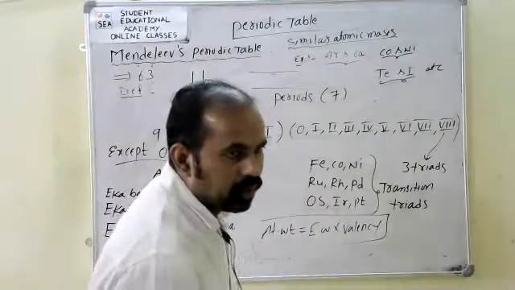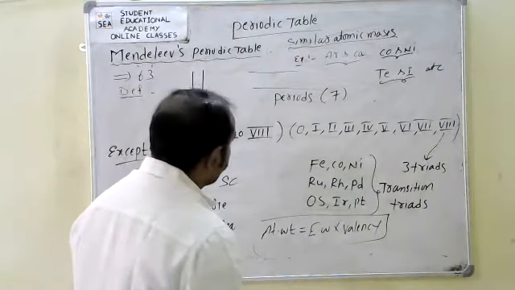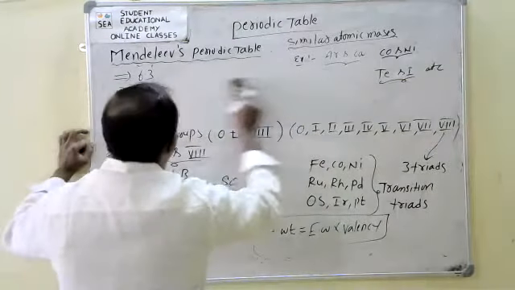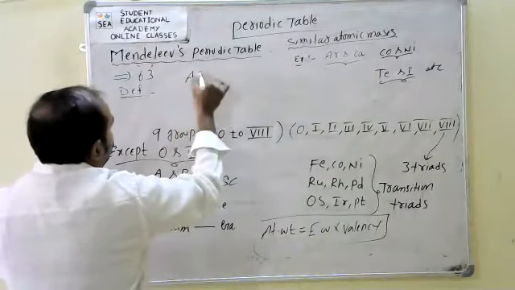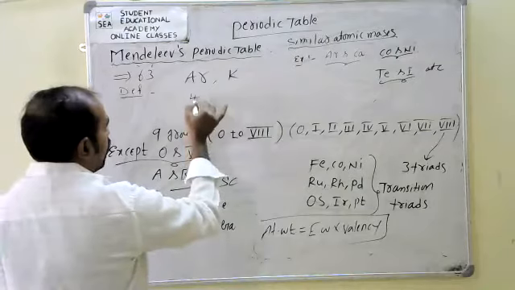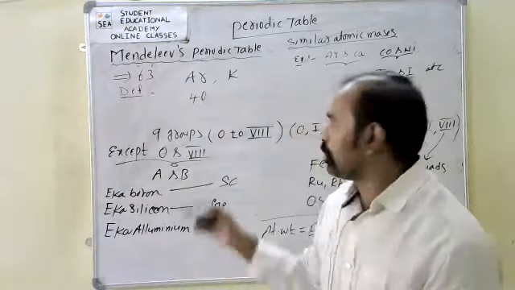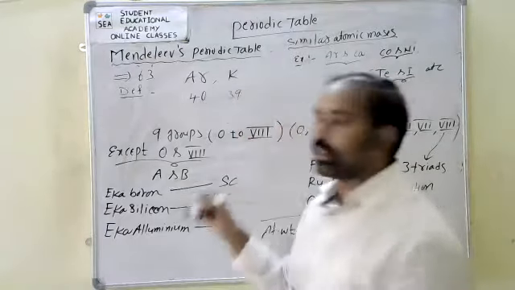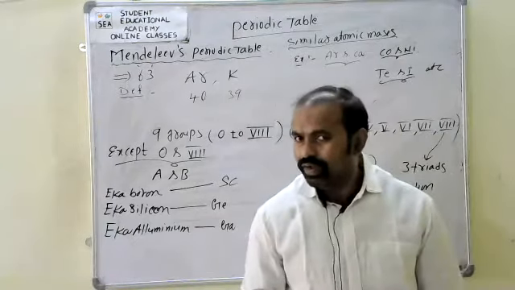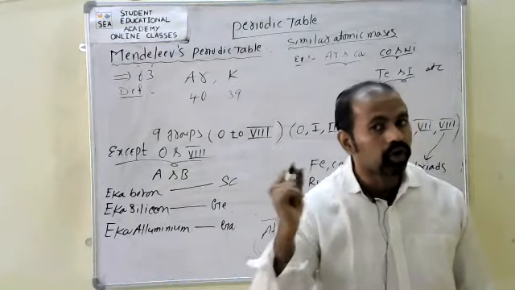For example, argon and potassium. Here argon's atomic mass, we know, is 40. But potassium's atomic mass, how much can we take? 39 only. See, according to Mendeleev's law, the elements are arranged in increasing order of their atomic weights.